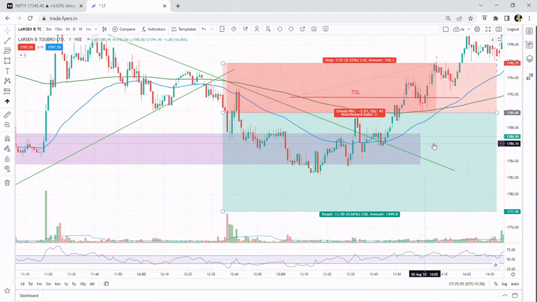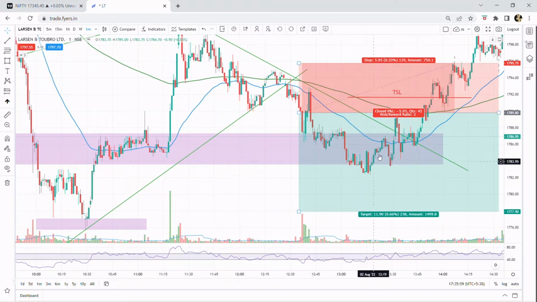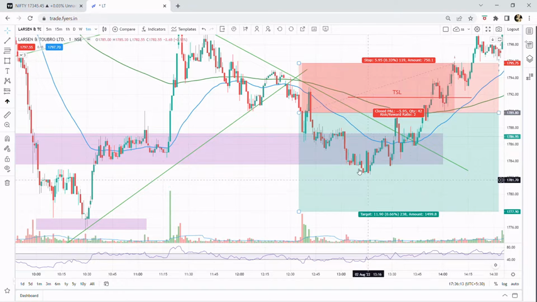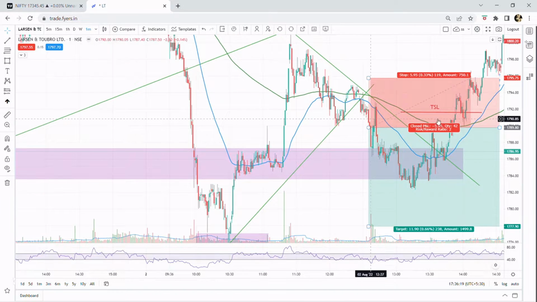I did not keep it at this area because I was expecting that this stock may come to this trend line again, and then it will go down, but it did not happen. It crossed it and started going up. My reason to keep this trailing SL at this area was that I wanted it to resist this trend line again. But that was the wrong decision.